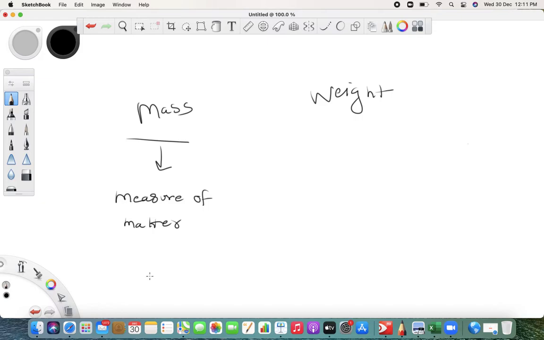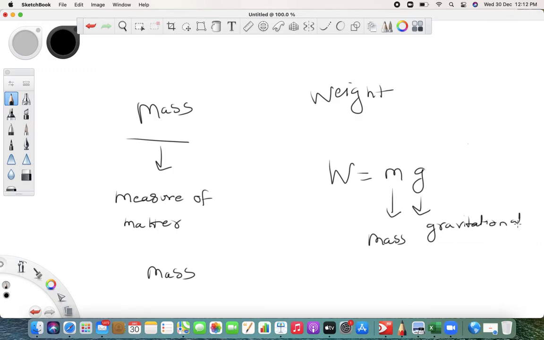So we call this mass, but weight we call W is equal to mg. What is g and what is m? m is your mass and g is your gravitational acceleration. And what is gravitational acceleration on earth? It is 9.8 meter per second square. g is 9.8 meter per second square.